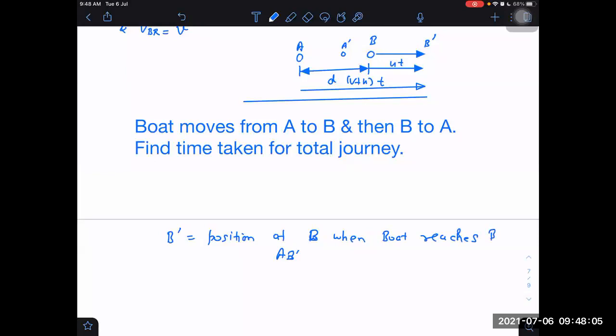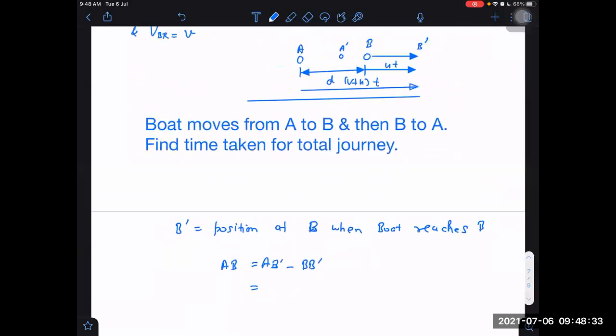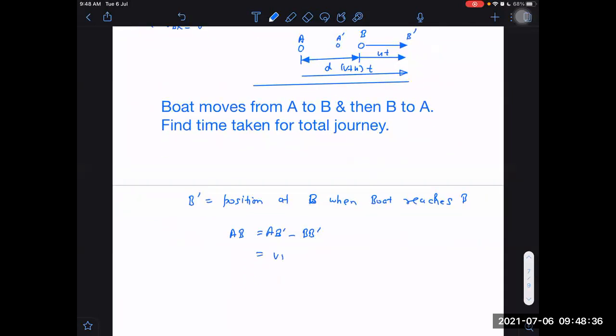When boat reaches B, then what will it be? AB dash will be equal to AB plus BB dash, or I can say AB dash minus BB dash is equal to AB, which is equal to V plus U into T minus BB dash, which is U into T, which is equal to just V into T. That is AB.